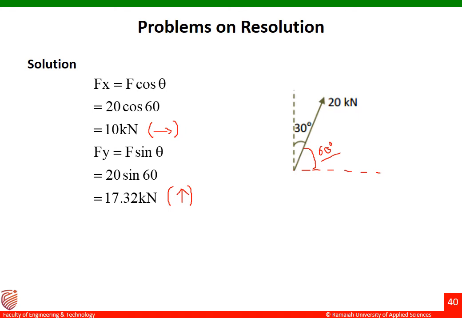So this is how the resolution is done, and Fx and Fy are obtained as 10 kilonewton and 17.32 kilonewton. Both are acting in positive direction, that is Fx is acting in positive x direction, represented towards the right, and Fy is represented towards the upward direction.